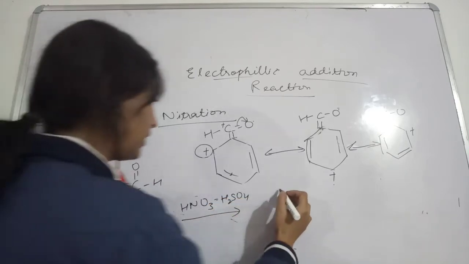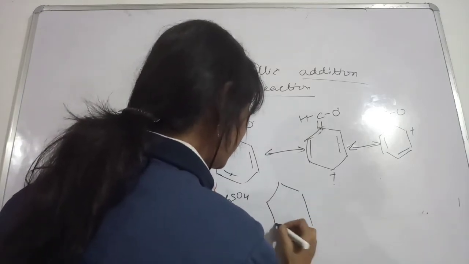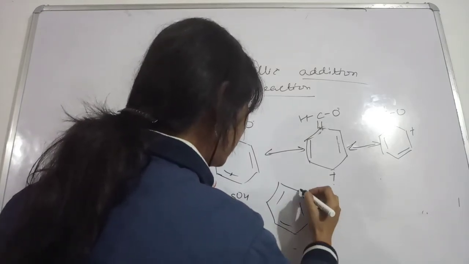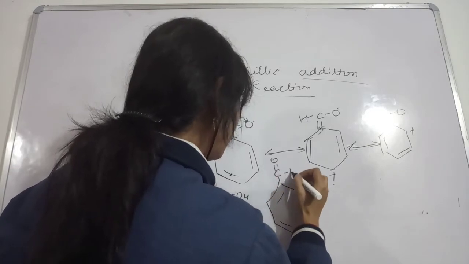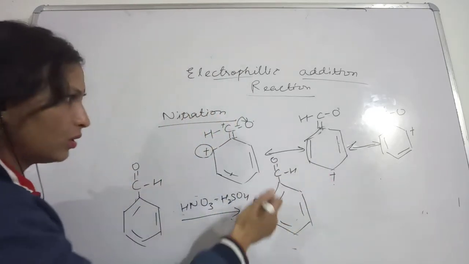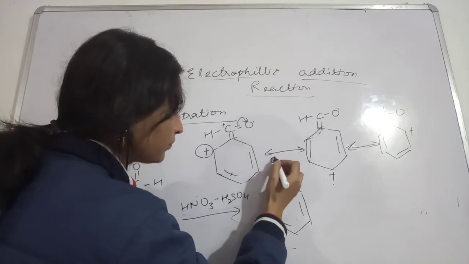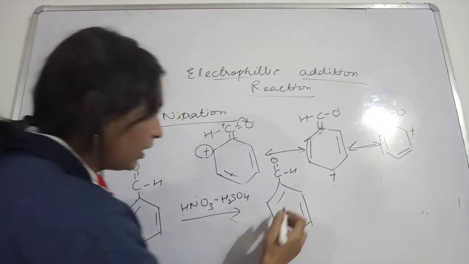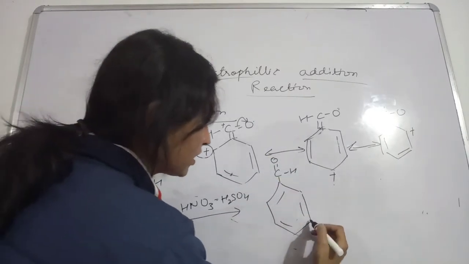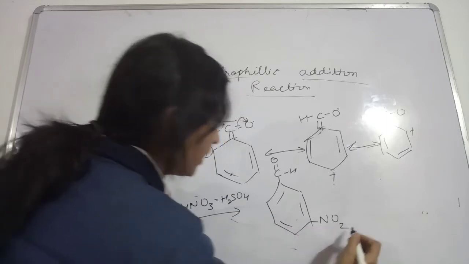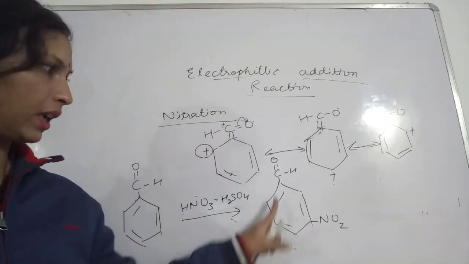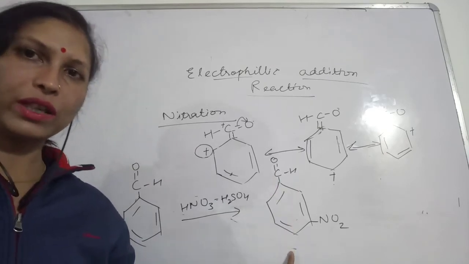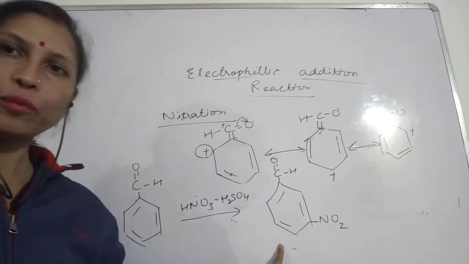Then you will see that at the meta position, this is CHO, and the meta position is this one. So here you will show that meta-nitrobenzaldehyde you are going to get in this case. This is the nitration of benzaldehyde.